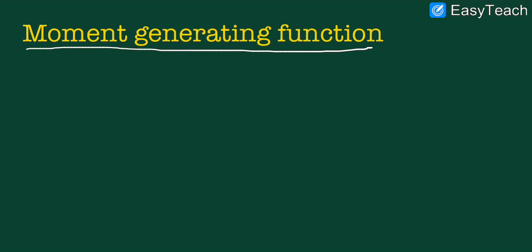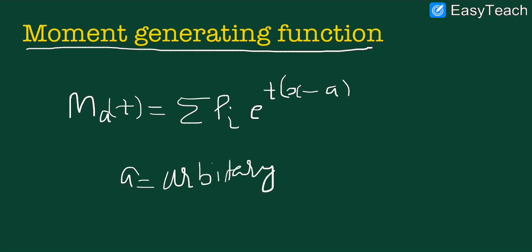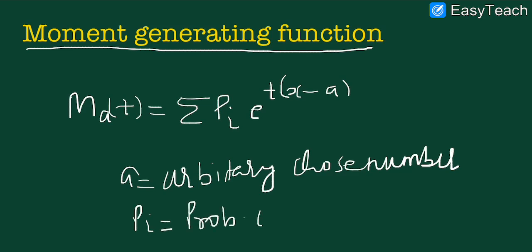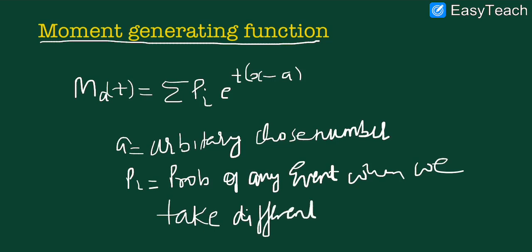The moment generating function of a discrete probability distribution is given as M(t) equals summation p_i e^(t(x - a)), where a is any arbitrarily chosen number and p_i represents the probability of any event when we take different values of a random variable.